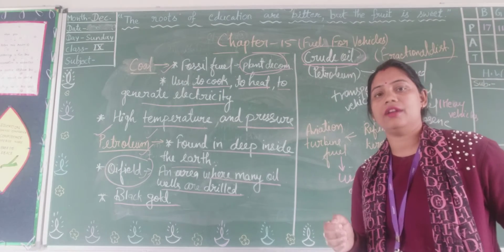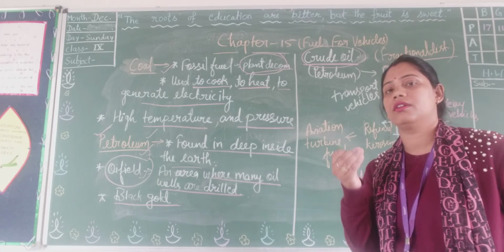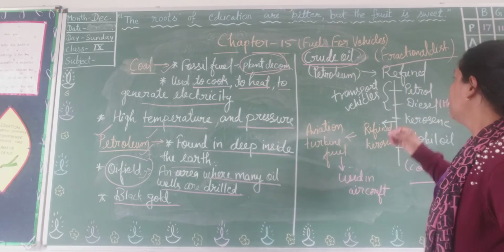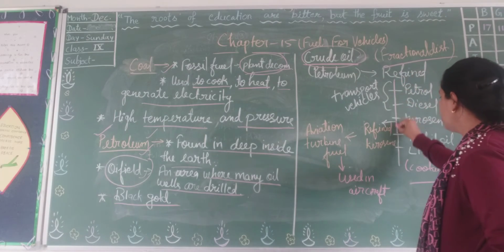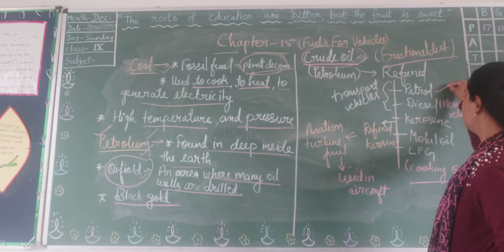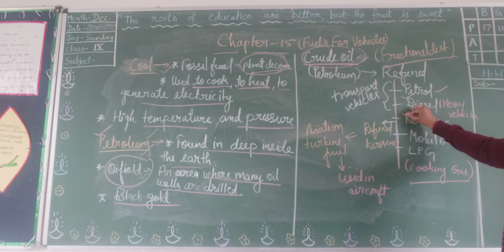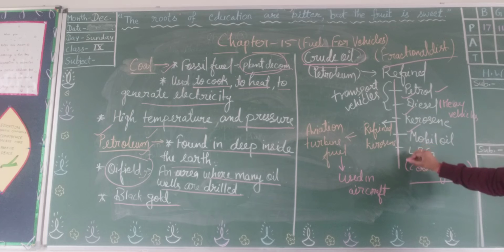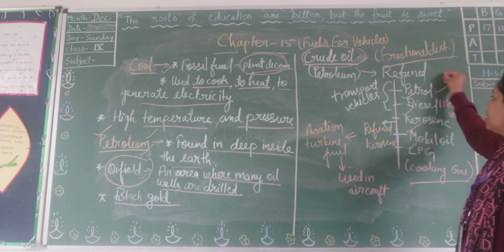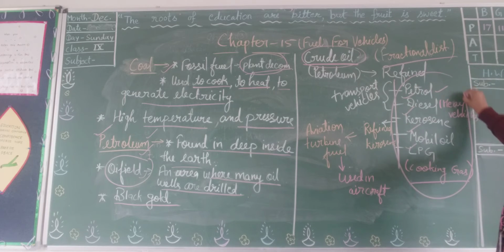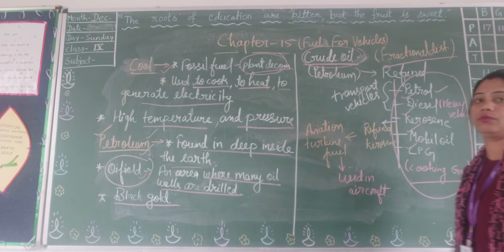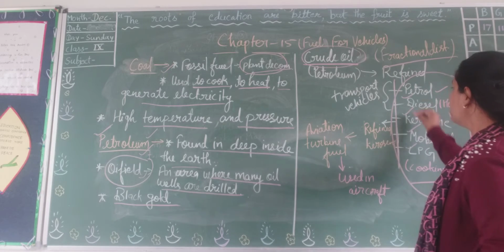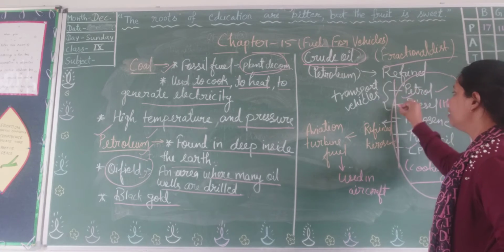It is a plant where petroleum can be refined. And what are the byproducts of petroleum? Petrol, diesel, kerosene, mobile oil, LPG: these are all byproducts of petroleum. Firstly, we will talk about petrol and diesel.